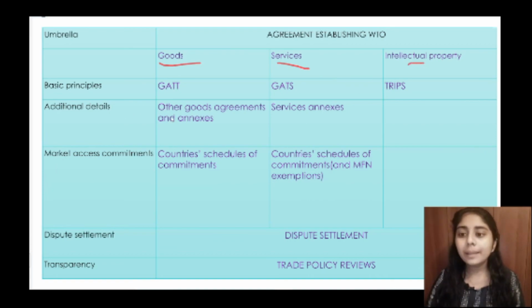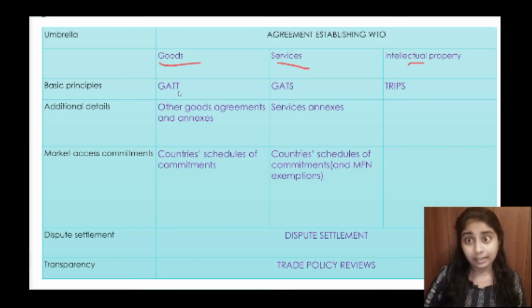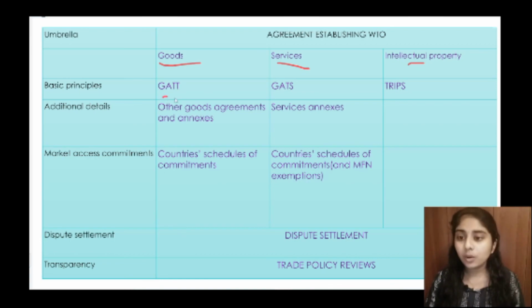So the basic principles under the WTO: the first one is GATT, the General Agreement on Tariffs and Trade, which is mainly focusing on goods. Then comes GATS, the General Agreement on Trade in Services. Here it is focusing on services. Then comes TRIPS, which is focusing on intellectual property rights.